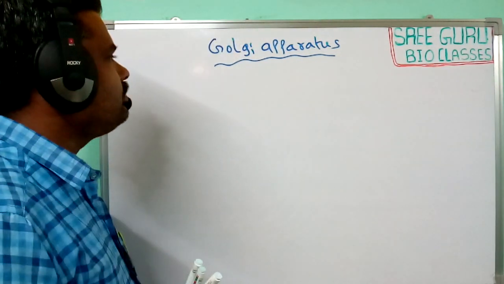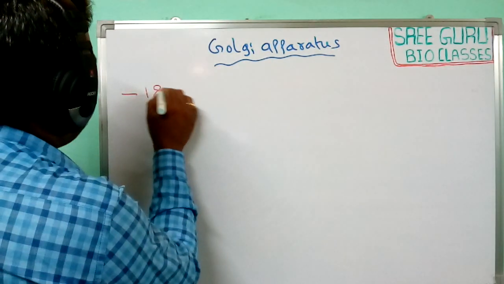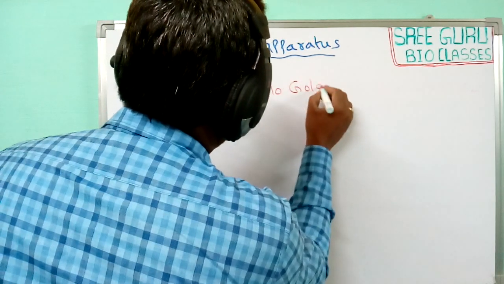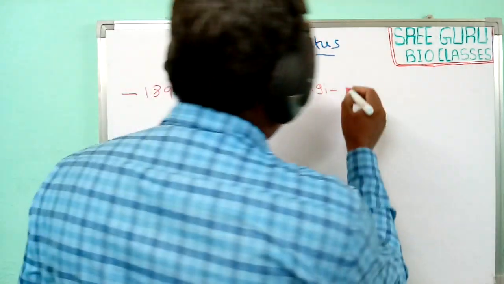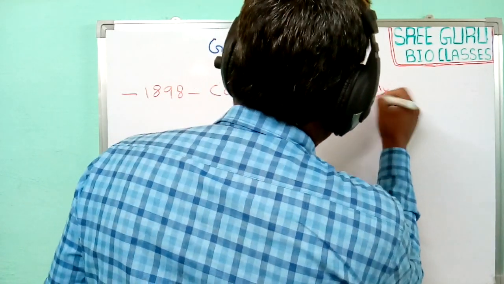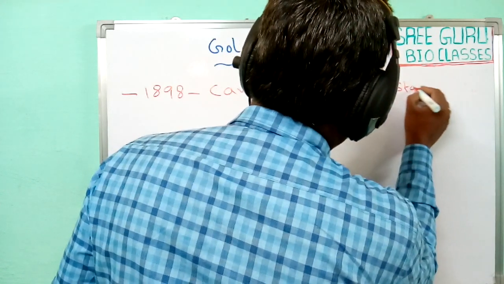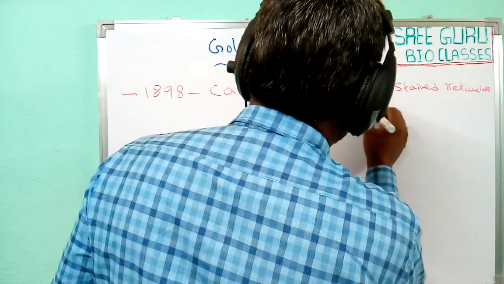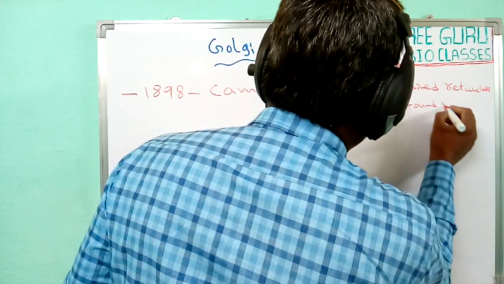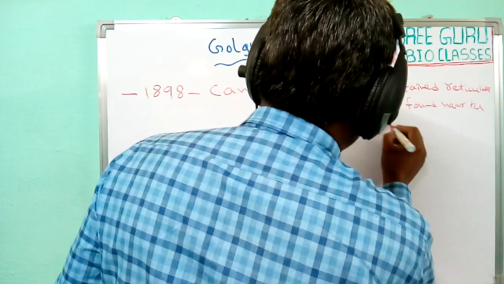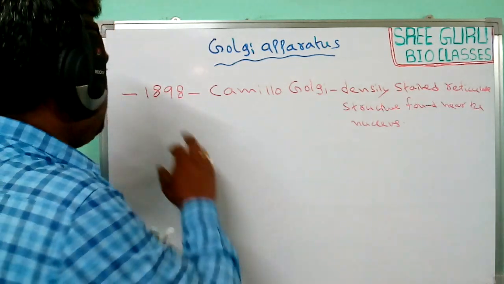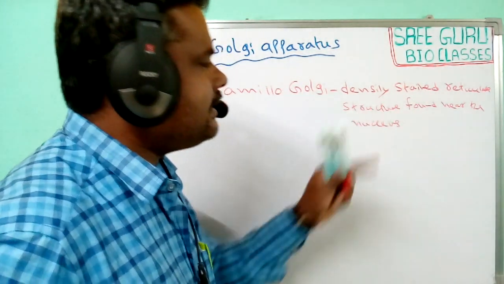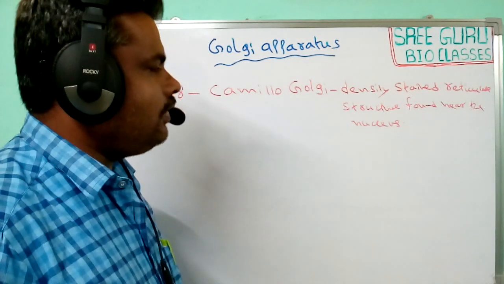Next, coming to the topic, in the year 1898, Camillo Golgi identified densely stained reticular structures found near the nucleus of the cell.